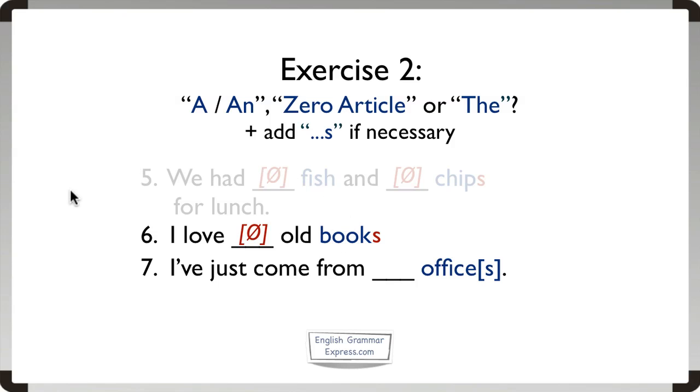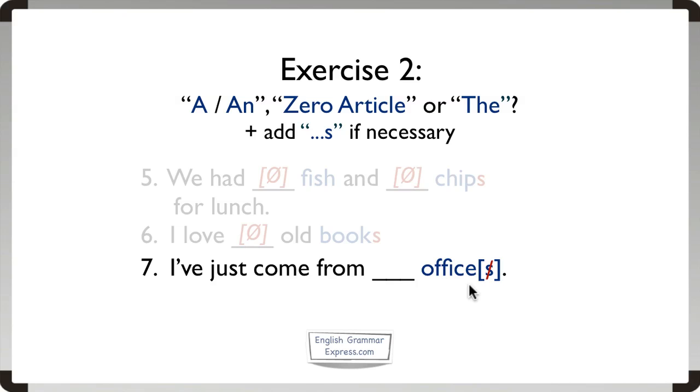And finally, sentence number 7. I've just come from something office. Now, the noun in this sentence is office, and the first question is, should it be in the singular or in the plural? Well, it's my office and there's only one, so it's singular.